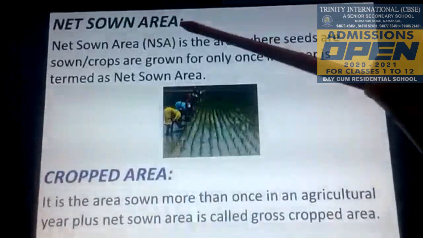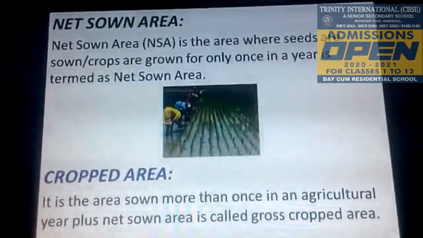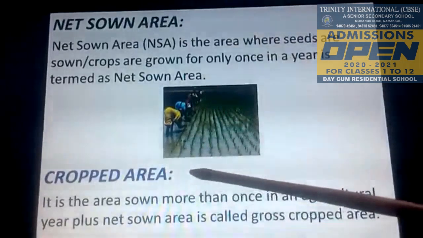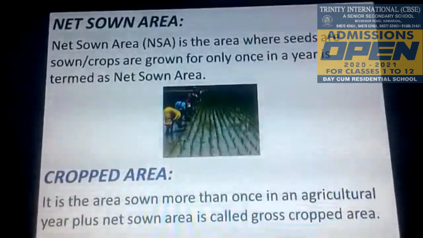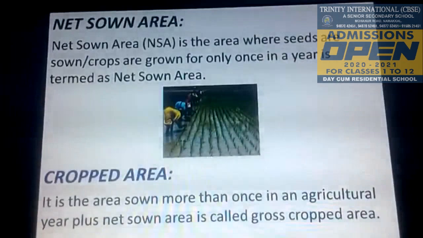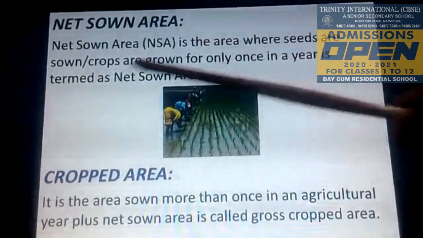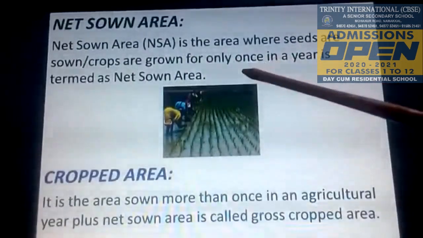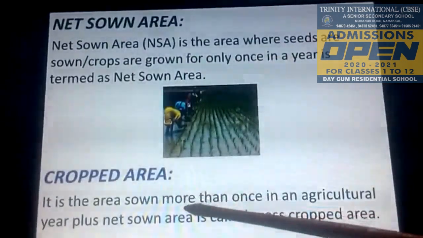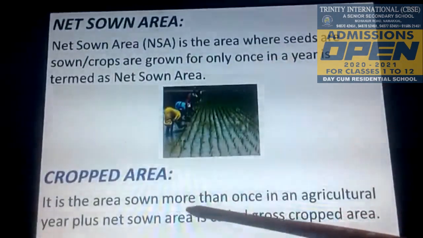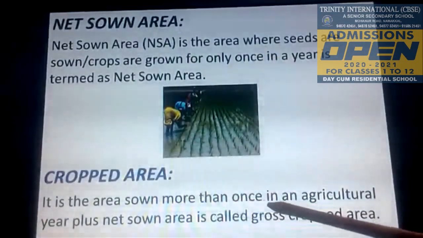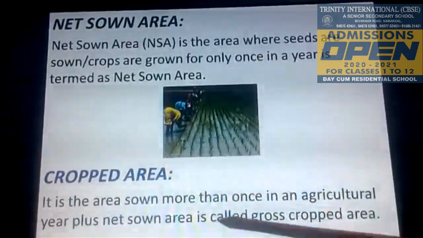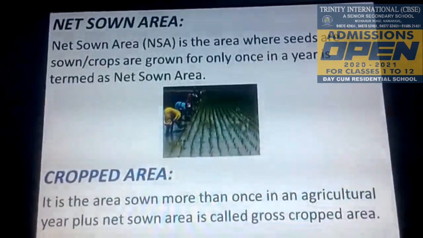What is net sown area? That is NSA. And gross cropped area, that is GCA. Net sown area is the area where seeds are sown or crops grown, but it is counted only once. Gross cropped area. This is an area where seeds are sown more than once in an agricultural year, plus net sown area is called gross cropped area.